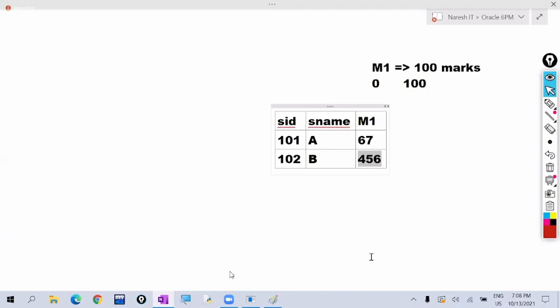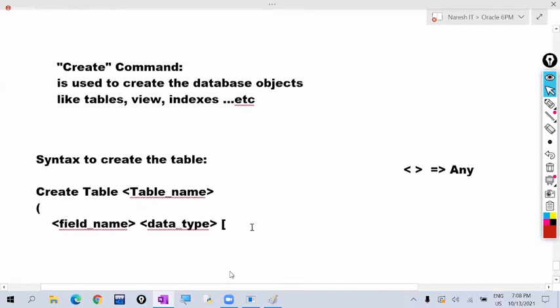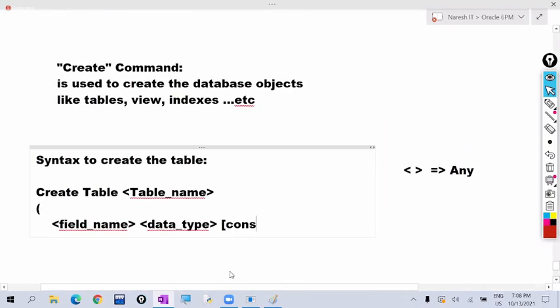Again, we will discuss that later, I told you just to give some idea. So here, to apply such rules, we write the constraint keyword. Then we give the constraint name here. After that, we write the constraint type.